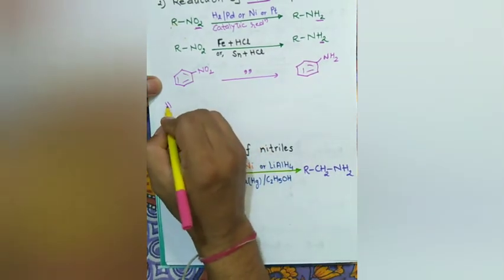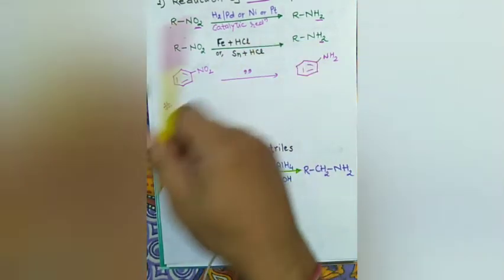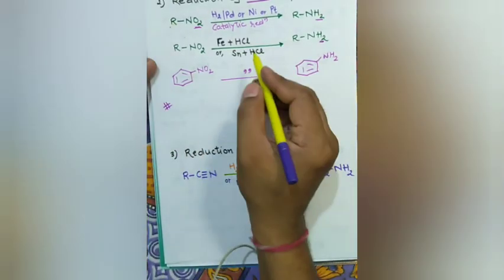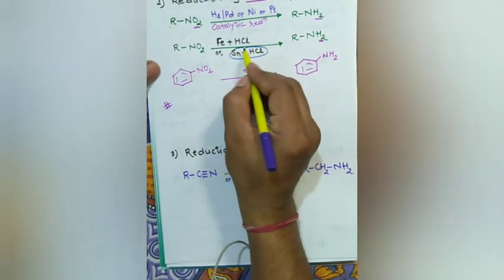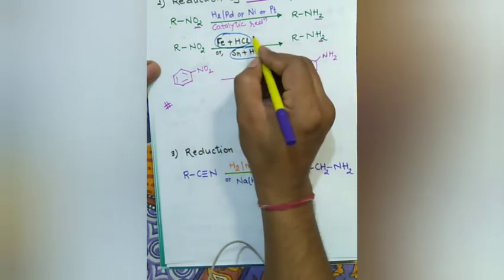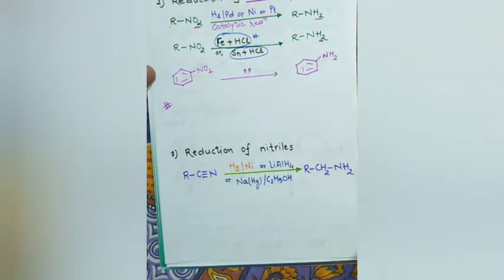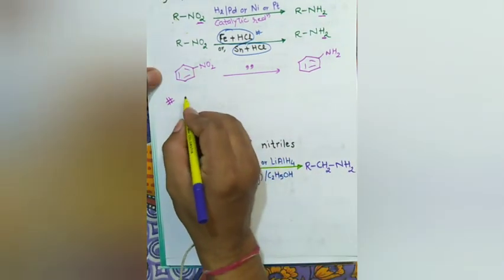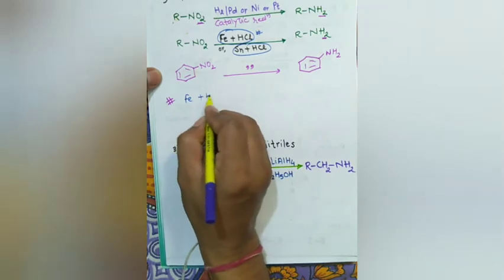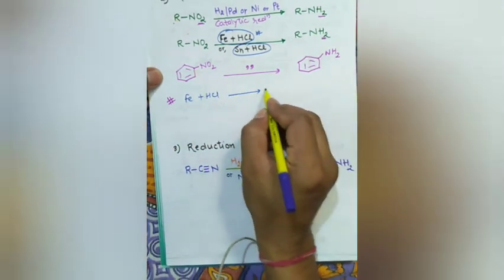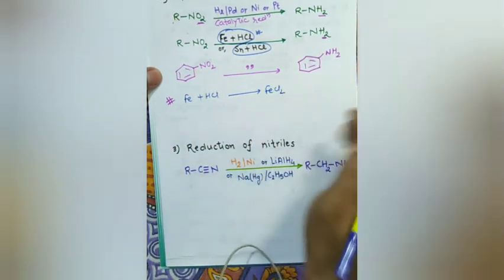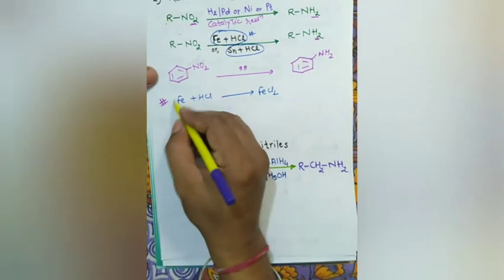Now, you should note that out of Sn/HCl and Fe/HCl, Fe is preferred. Fe in presence of HCl is a preferred reducing agent. Why so? Because Fe reacts with HCl to form FeCl2. This is scrap iron.